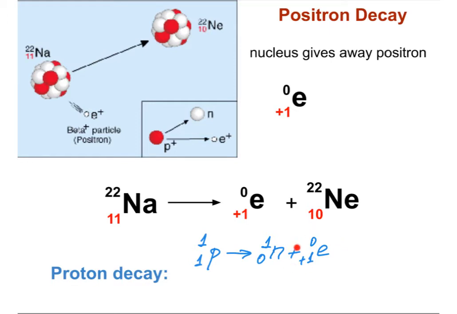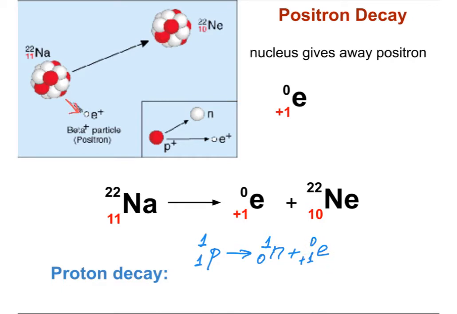This positron is released in the nuclear decay, in the positron decay, and we see that there is a decrease in the number of protons in the nucleus because one of those protons that used to be in the nucleus of sodium decayed, forming a neutron. The neutron remains in the nucleus, it's sitting there tight, but this positron is released.